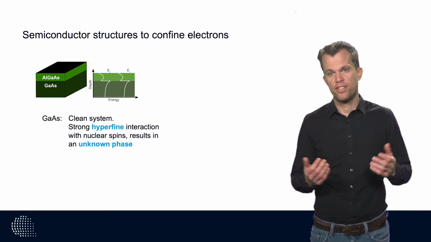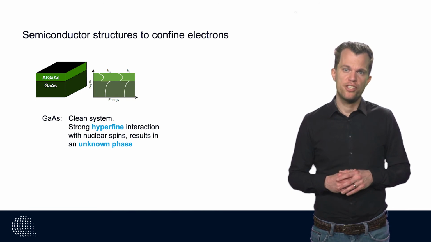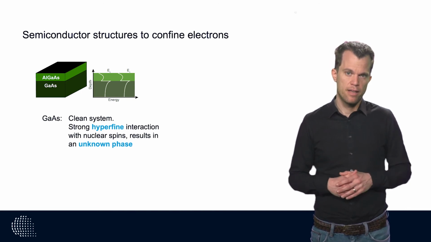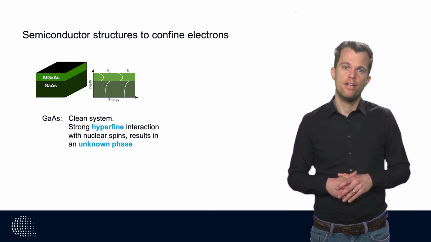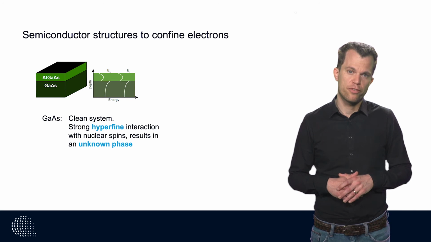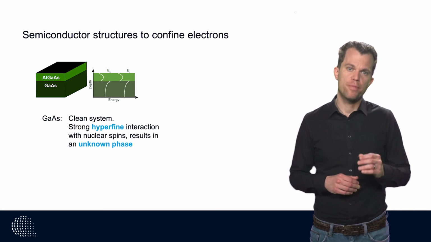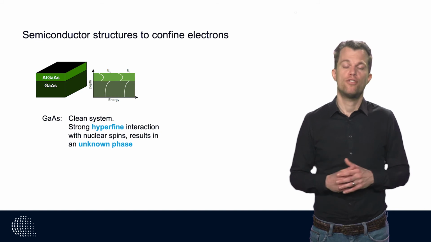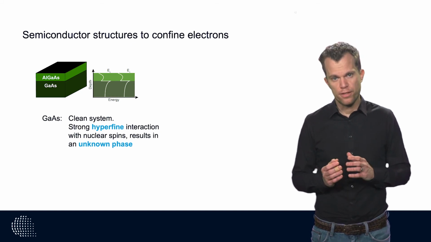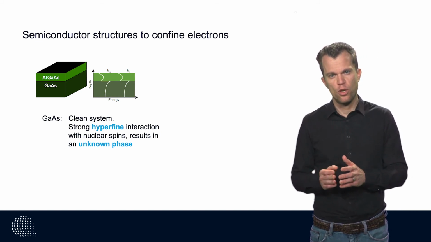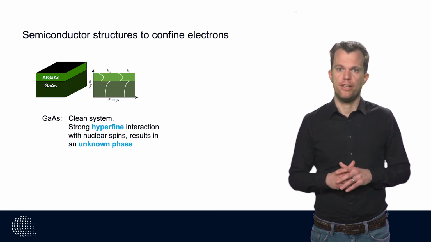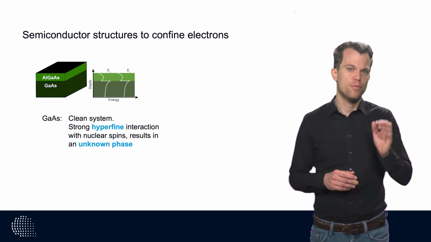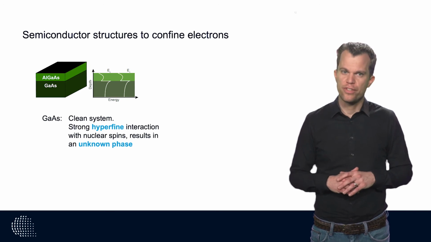Unfortunately, gallium arsenide is also a material with a large abundance of nuclear spins. These nuclear spins fluctuate over time and can interact with an electron residing in a gallium arsenide quantum dot. This interaction is called a hyperfine interaction, and it affects the resonance frequency. Thus, the nuclear spin fluctuations will quickly result in an unknown phase. Indeed, there are many factors relevant in determining the phase stability. But fortunately, there are also ways to resolve this.